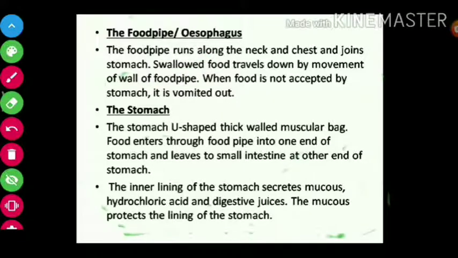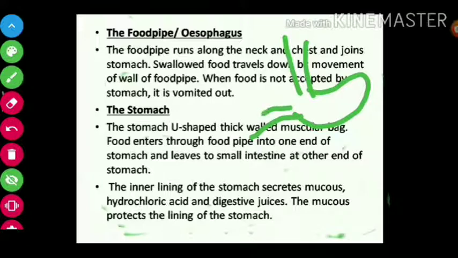Next is the stomach. What is the stomach? It is a U-shaped muscular bag. Food enters through the food pipe into one end of the stomach and leaves to the small intestine at the other end of the stomach.